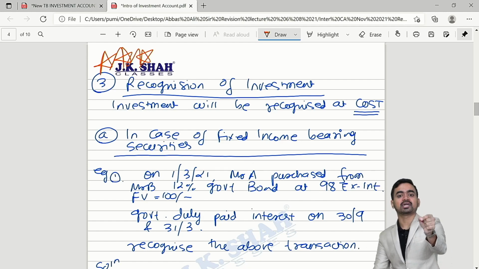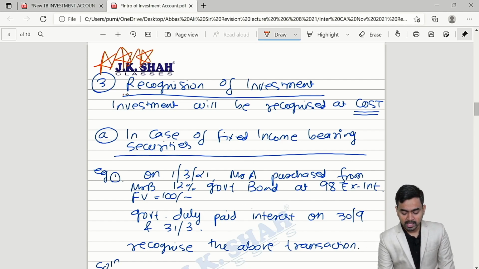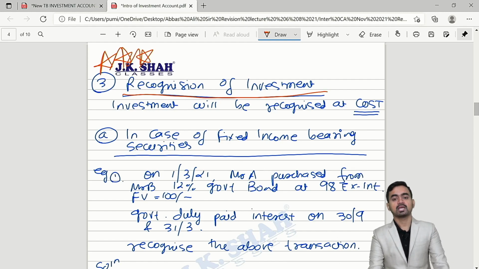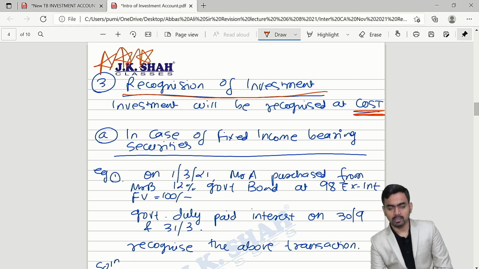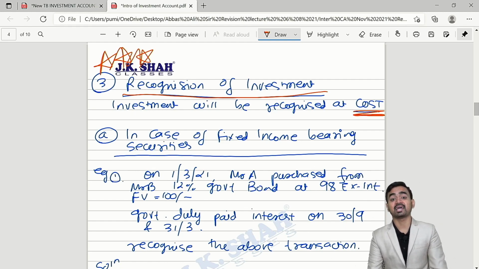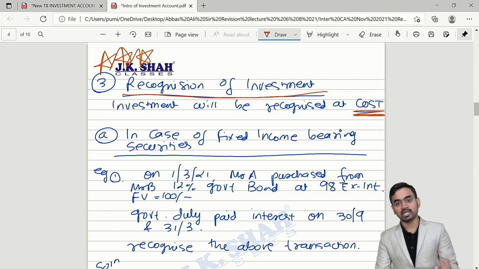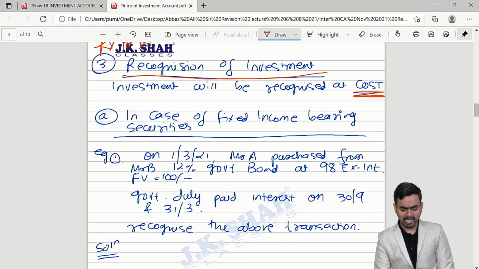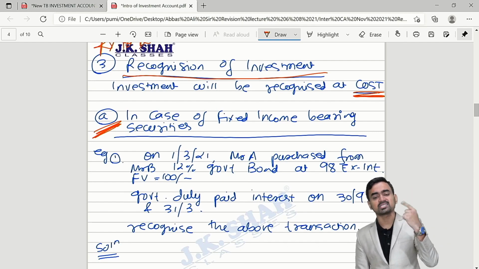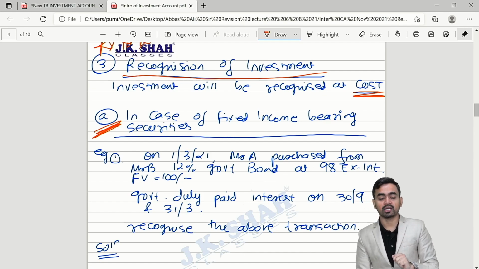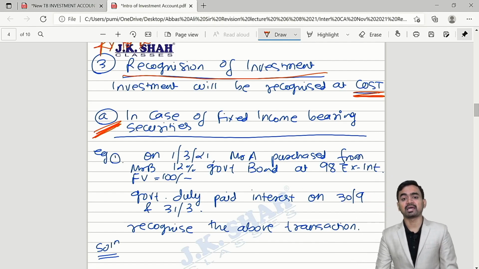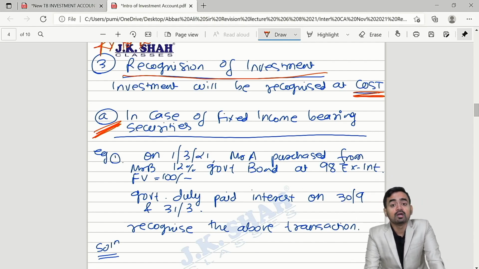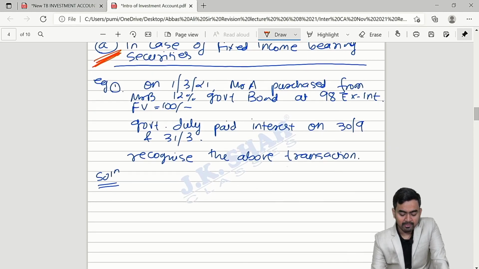And yes, for that you have to pay your attention over recognition of investment. My dear children, investment should be recognized at simple cost. Investment should be recognized at cost. Sir, take the example and explain. Yes, children, as you say, number A. Can I say there are two types of securities? Fixed income bearing security, variable income bearing security. First, we will discuss important areas in fixed income bearing security. So, A part. In case of fixed income bearing security, I have written an example on the screen.